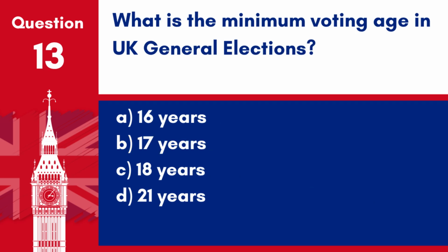Question 13. What is the minimum voting age in UK general elections? A. 16 years. B. 17 years. C. 18 years. D. 21 years. Answer C. 18 years. The minimum voting age in UK general elections is 18.